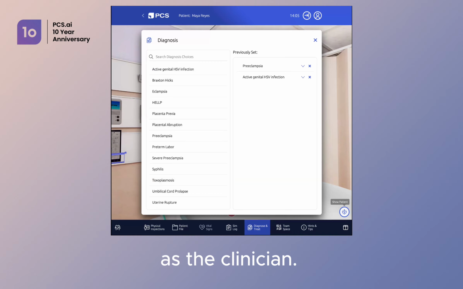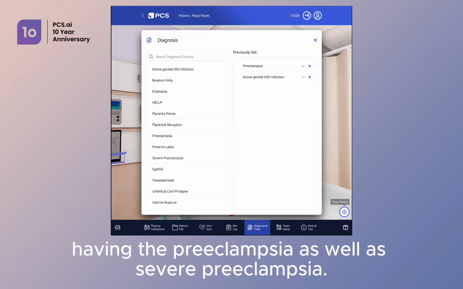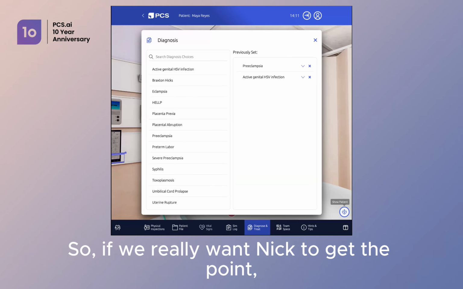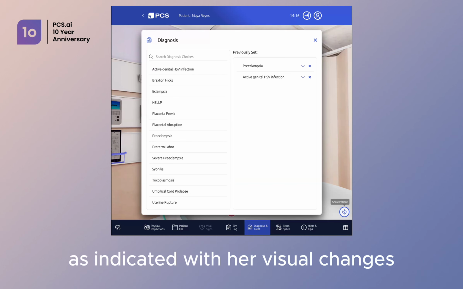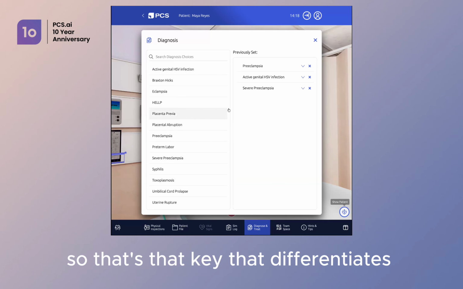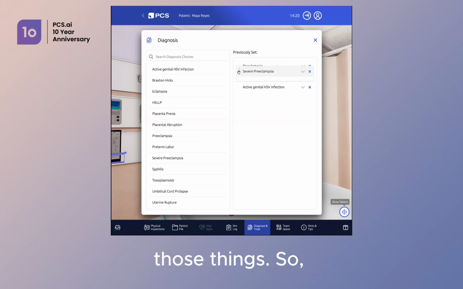Sarah, can I jump in? I was about to, as the clinician. So one thing that we did put in here, we made it a little tricky having the preeclampsia as well as severe preeclampsia. So if we really want Nick to get the point, we do need to select severe preeclampsia as indicated with her visual changes. So that's that key that differentiates those things.